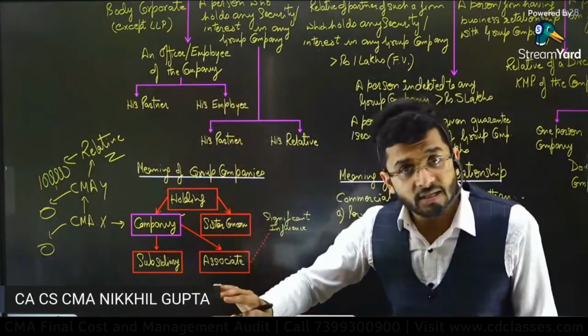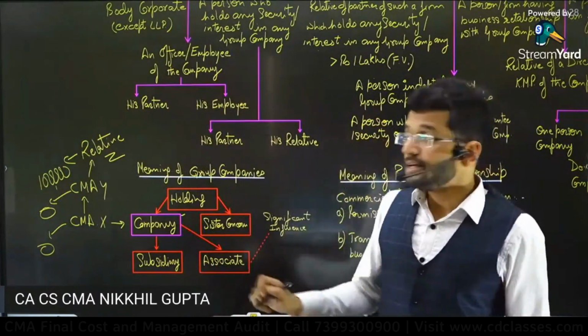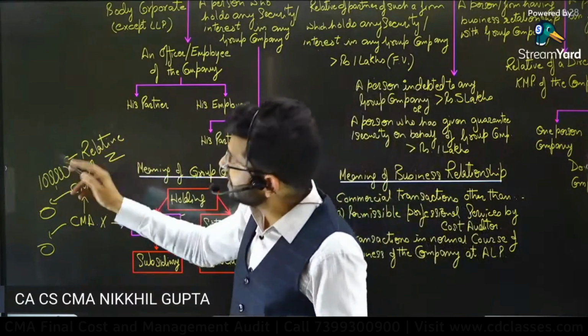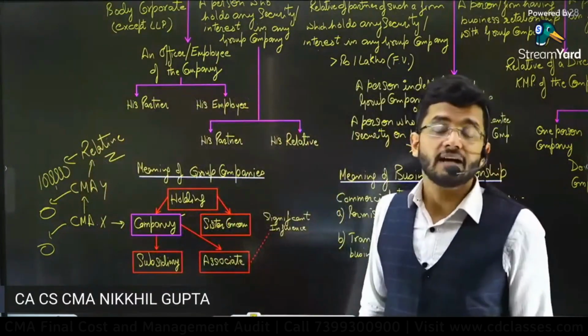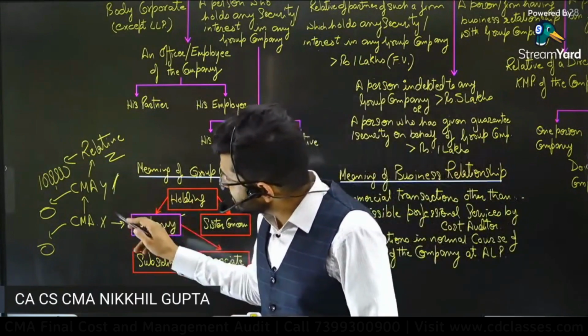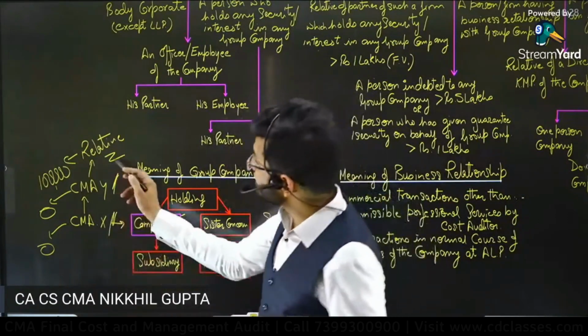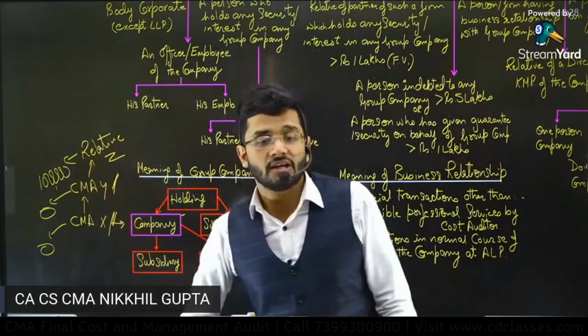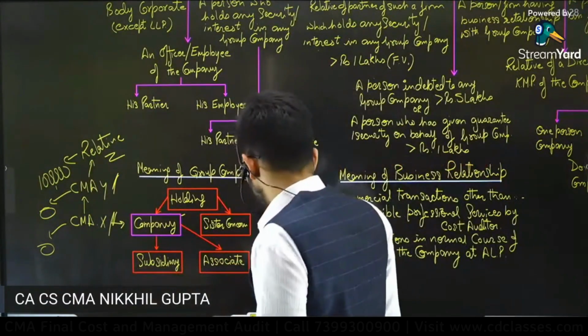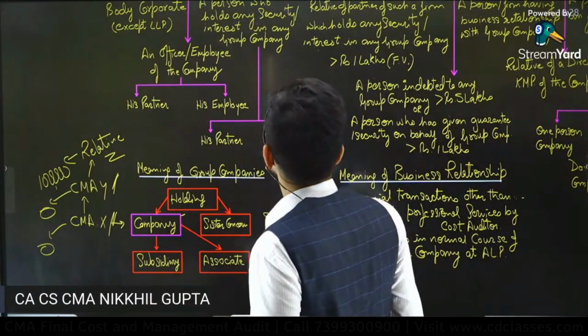The relative can have shares up to the face value of 1 lakh rupees. This is a difference. The partners CMA Y and CMA X cannot have any shares, but the relative Z can have shares to the extent of 1 lakh rupees. That is the condition. Okay, sir, got it?